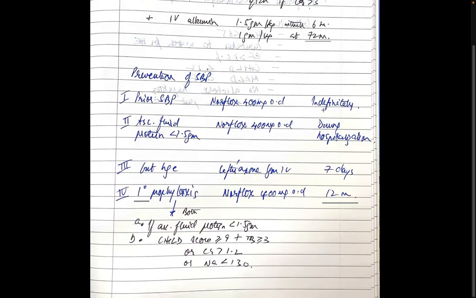Now, the criteria for primary prophylaxis: both of these criteria have to be met. One is ascitic fluid protein should be low, less than 1.5 grams. And two, Child score should be more than or equal to 9 with a bilirubin of more than 3, or a creatinine of more than 1.2, or a sodium of less than 130.